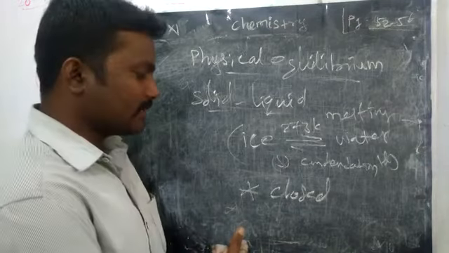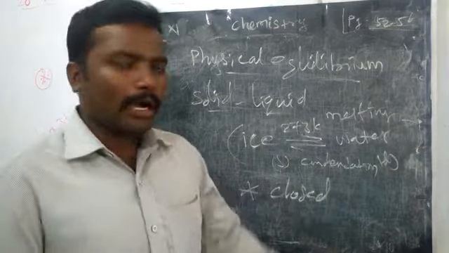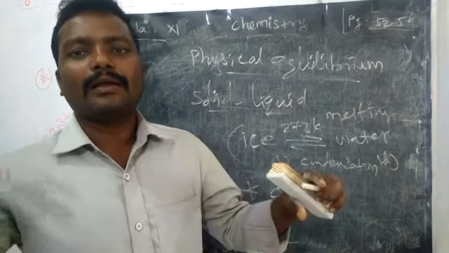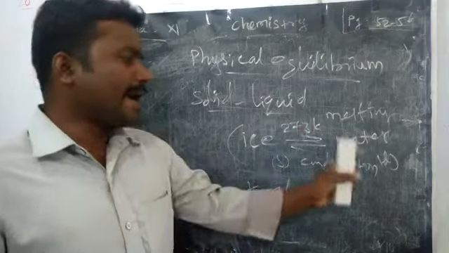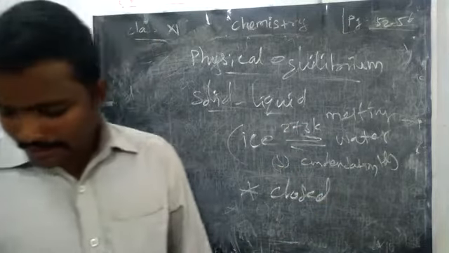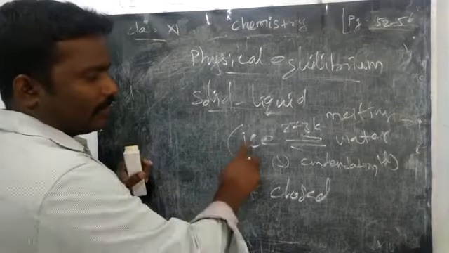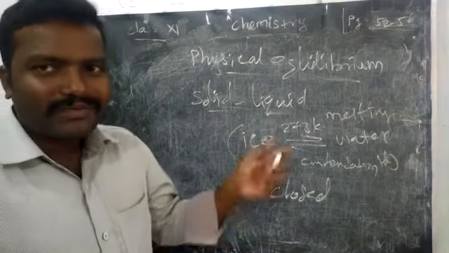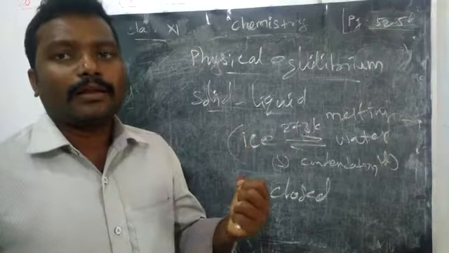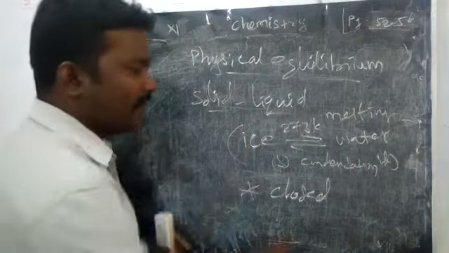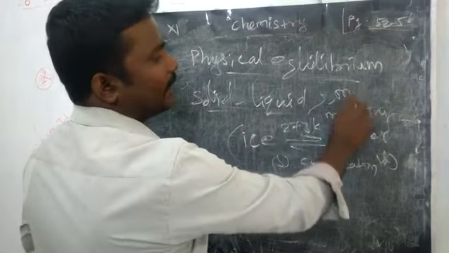In a closed vessel at 273, we can expect the equilibrium between ice and water. Here we should know at which temperature the ice and liquid are in equilibrium.